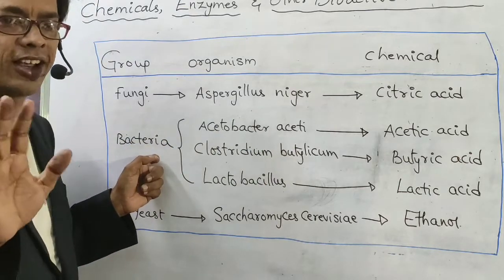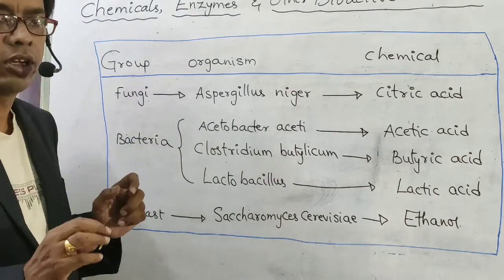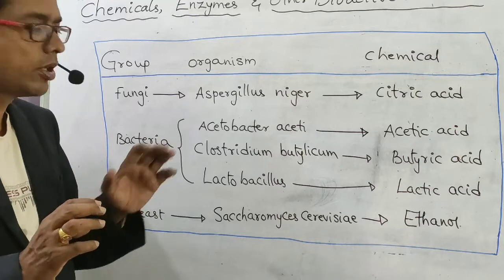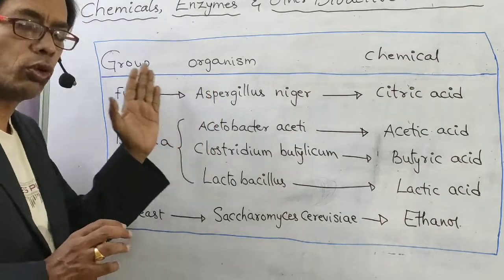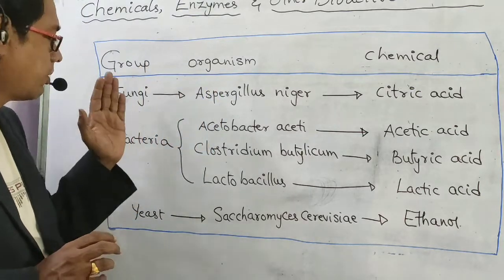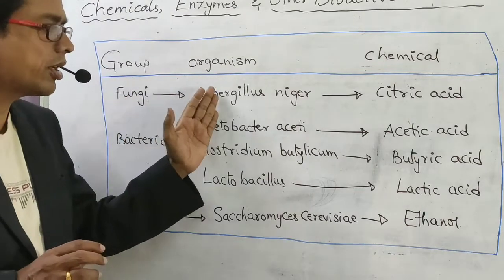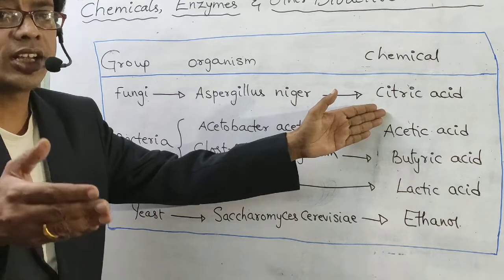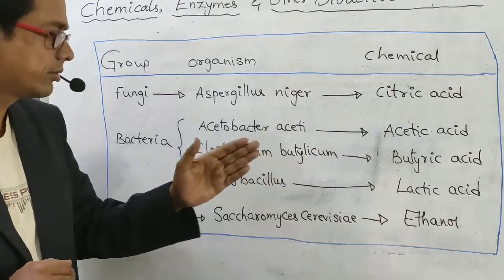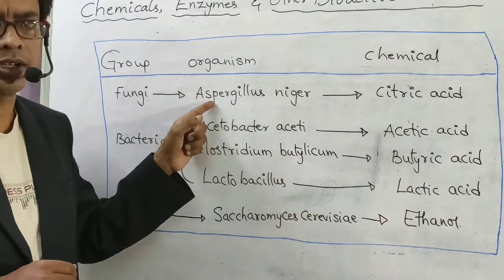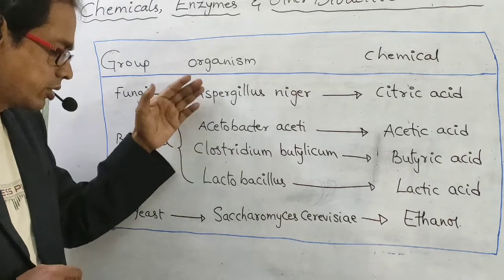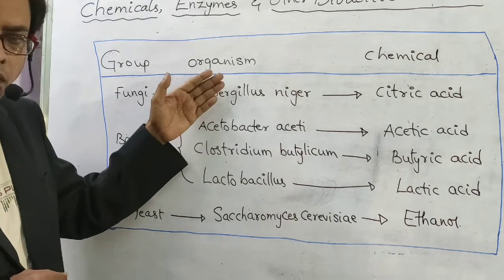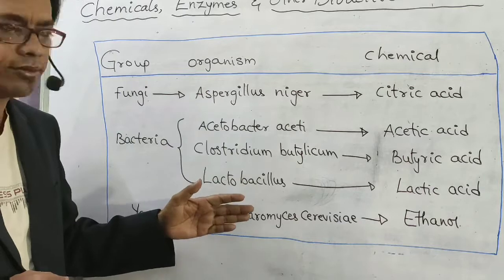Bacteria, not fungi. So try to remember those words and to which group they belong. The fungi called Aspergillus produces citric acid, also called citrate. This is very, very important. So please note down all these points, my dear students.